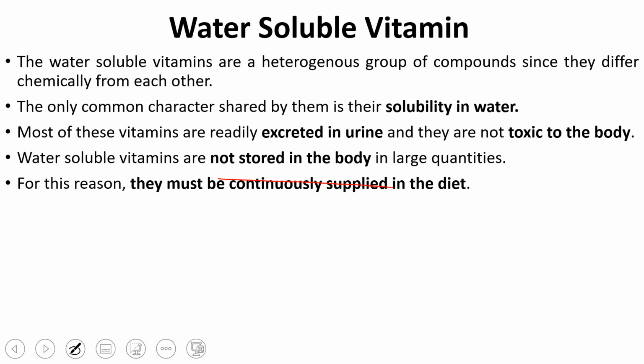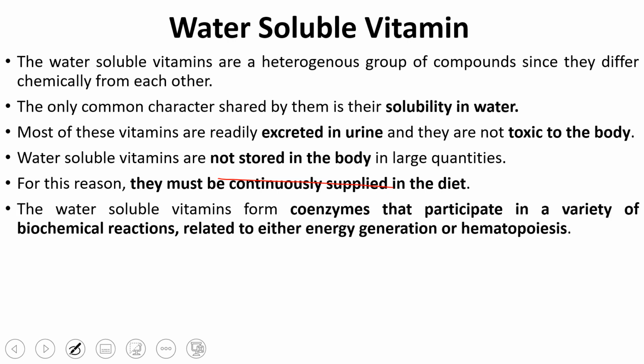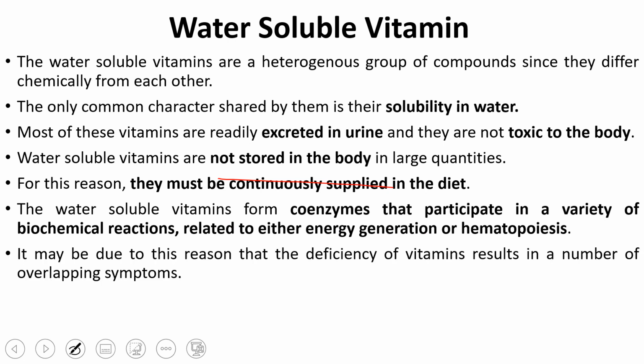Fat soluble vitamins are stored in your body, so whenever your body requires them, it can use them from the stores present in your liver and adipose tissue. But water soluble vitamins we generally don't store in our body, so every time your body requires them, you have to supply them through the diet. And these water soluble vitamins work as cofactors, which participate in different kinds of biochemical metabolic reactions, energy production or hematopoietic effects.